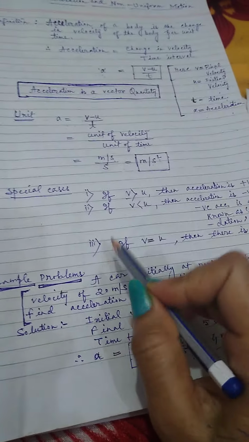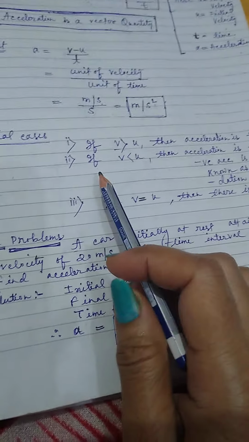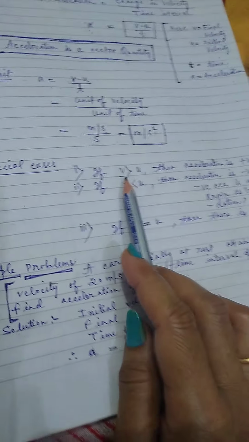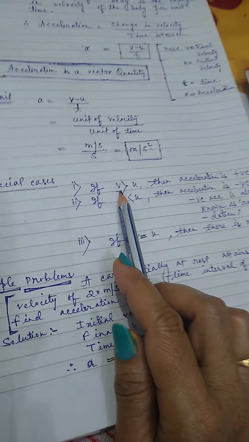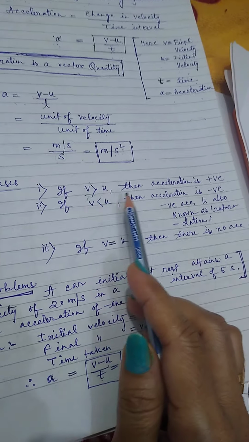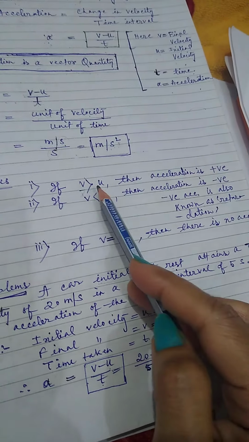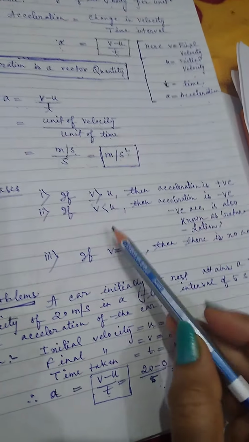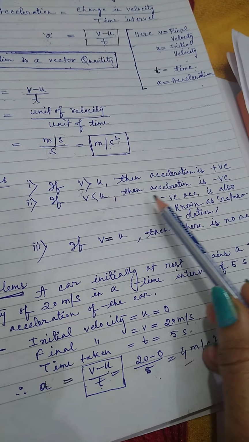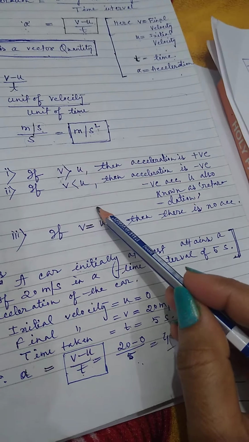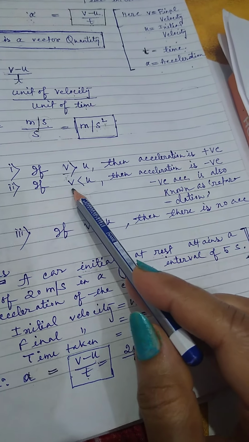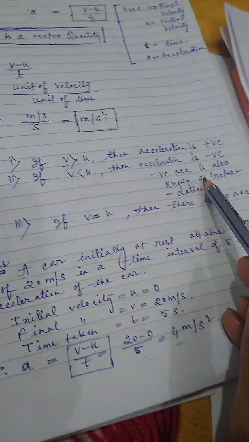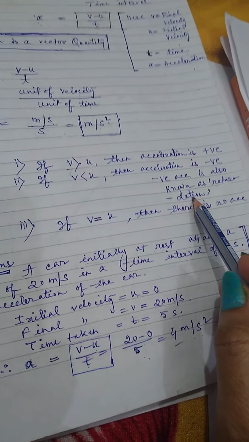Now there are some special cases. The first case is if v is greater than u. v is the final velocity. So obviously if the final velocity is greater, then the acceleration will be positive. That means your speed is increasing, so acceleration is also positive. And if v is smaller than u, that means acceleration is negative. Why? If v is decreasing, that means your speed is slowly decreasing. That's why acceleration is negative, and this negative acceleration is also known as retardation.